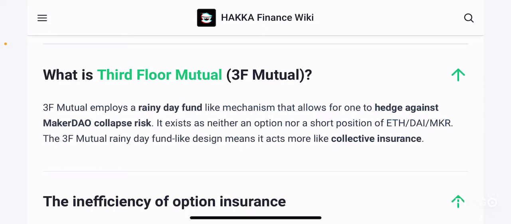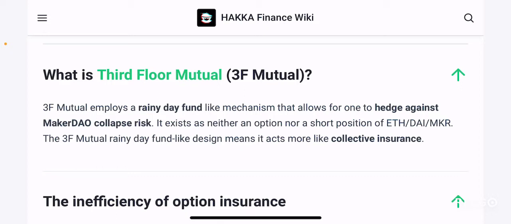Again, MakerDAO is one of the most reputed Ethereum-based platforms. It's very unlikely that MakerDAO would suffer from any form of collapse or catastrophic event, but it's still possible because we're still early in the DeFi era, anything can go wrong, and hackers are always trying to find ways to hack into systems.